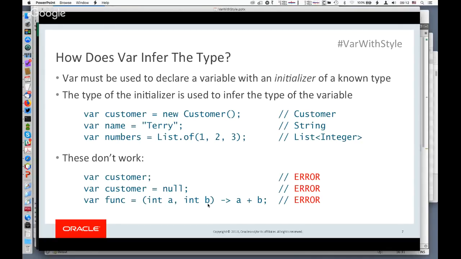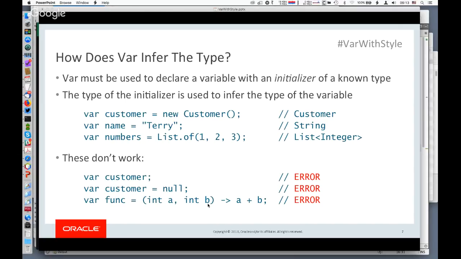But I think the question is, if you assign something to null, what type do you want that to be? Well, it's hard to say. Kind of the only thing that you might consider could be Object. And so we could have a rule that says, okay, if you initialize something to null, then its type is Object. But if you look at actual programs, and if you declare a variable and initialize it to null, usually you're going to assign it to some other value. And it's quite rare that Object is the actual type that you were interested in.